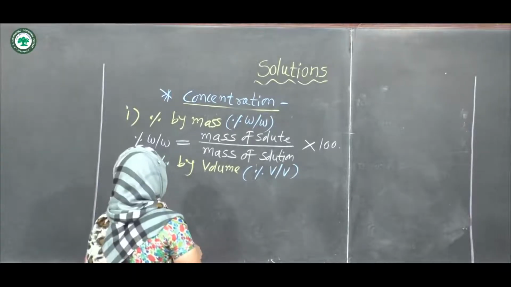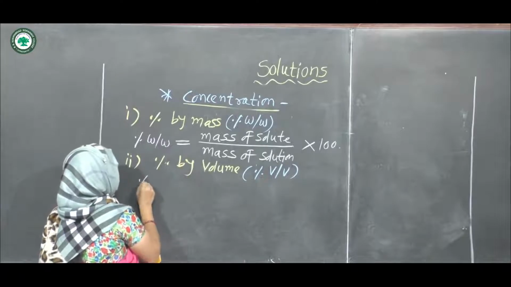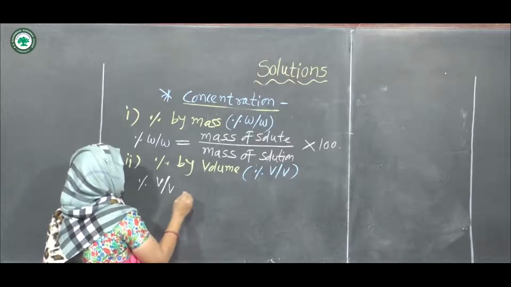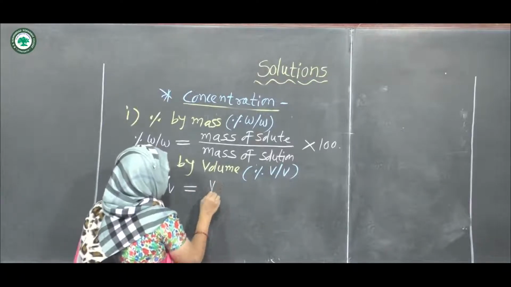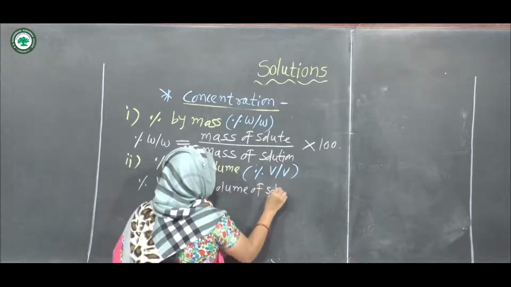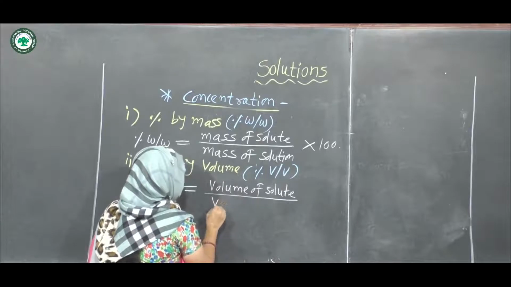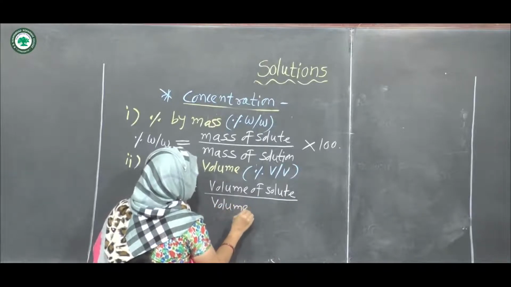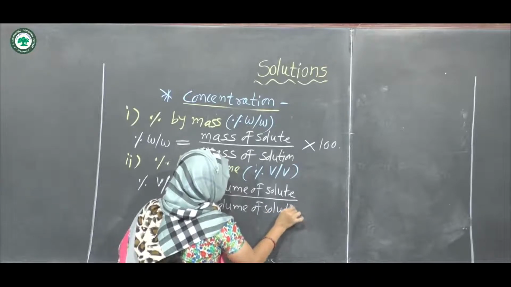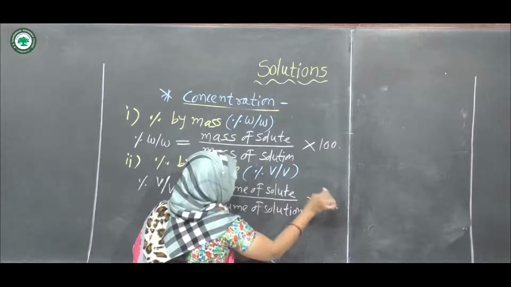What is the formula of percentage by volume? Percentage V by V is equal to volume of solute divided by volume of solution, multiplied by 100.